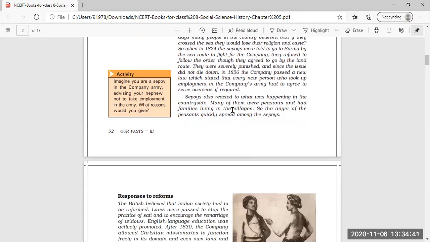Now, sepoys also reacted to what was happening in the countryside. The sepoys, the soldiers, also reacted against the East India Company in the countryside.